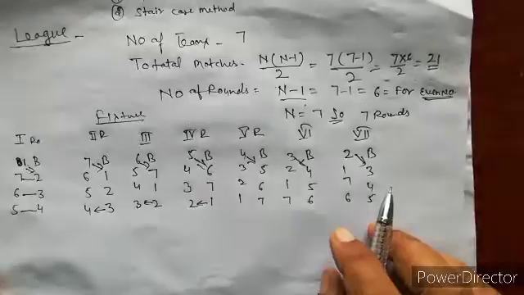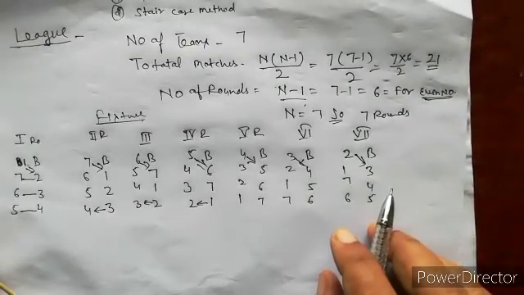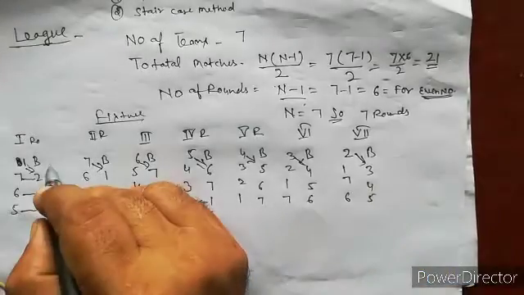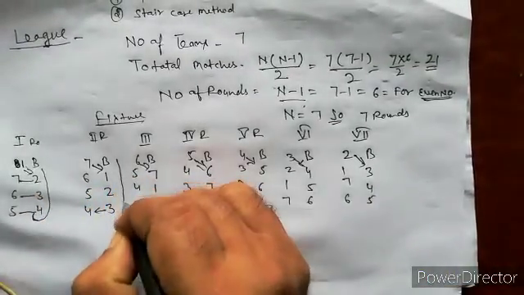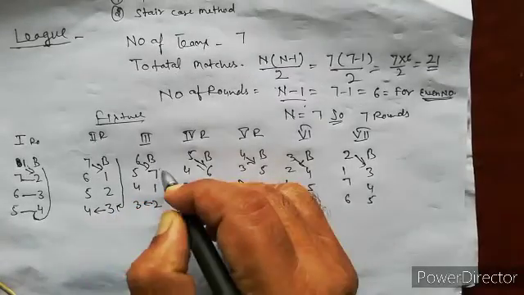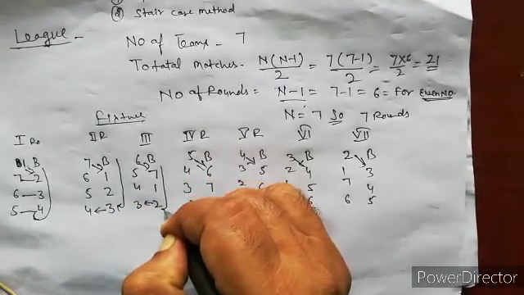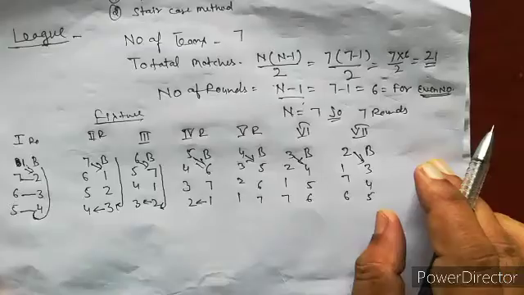So you understand the method, the cyclic method. It's very easy. It is rotation. It's a rotation method.